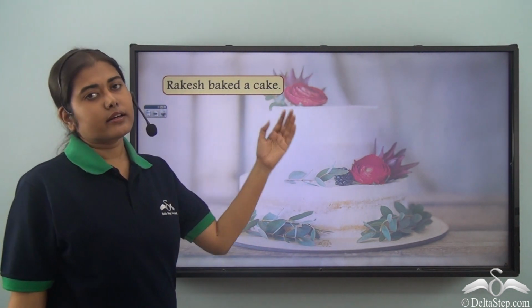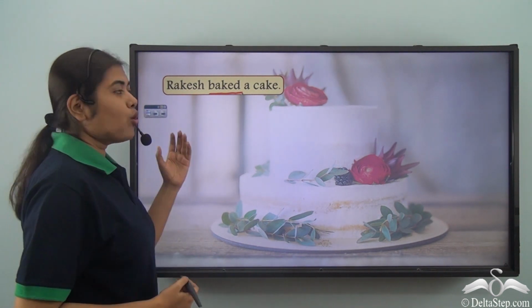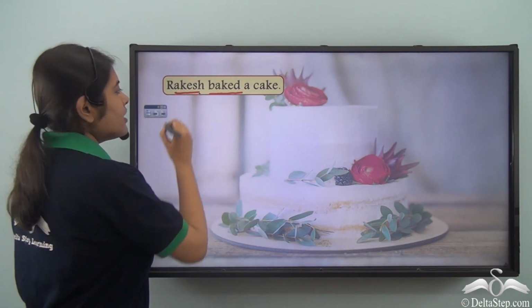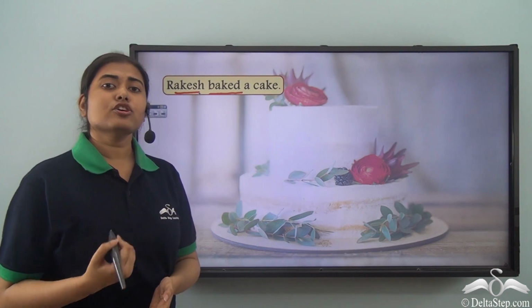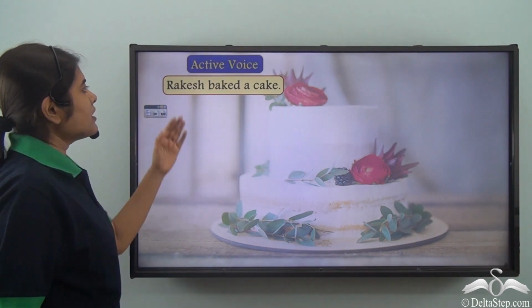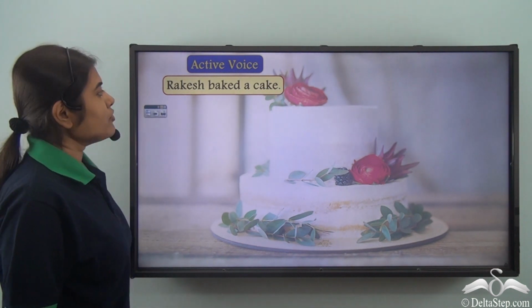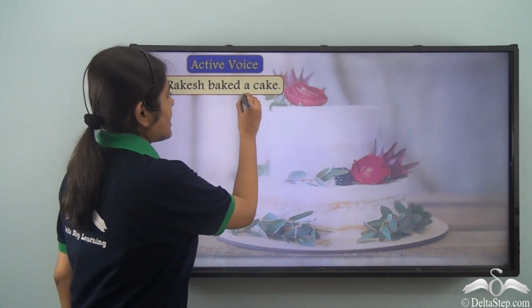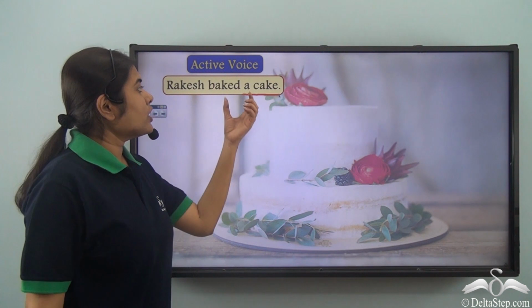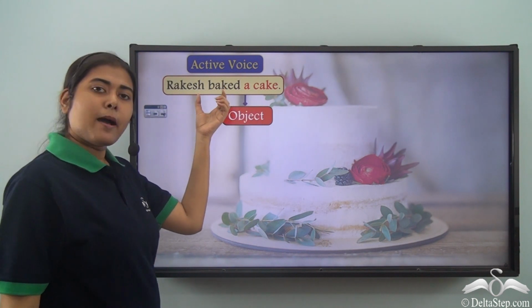Rakesh baked a cake. In this sentence, the verb is baked. Now, who baked a cake? It is Rakesh. So Rakesh is the subject of the sentence and it is also the doer of the action baked. So this sentence is in the active voice because the subject is the doer of the action. Now you will notice if I question what did Rakesh bake, the answer is a cake. So a cake is the object of the verb baked.